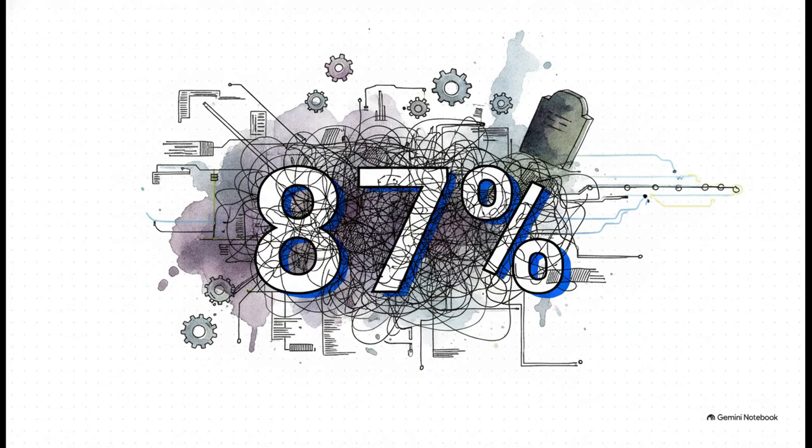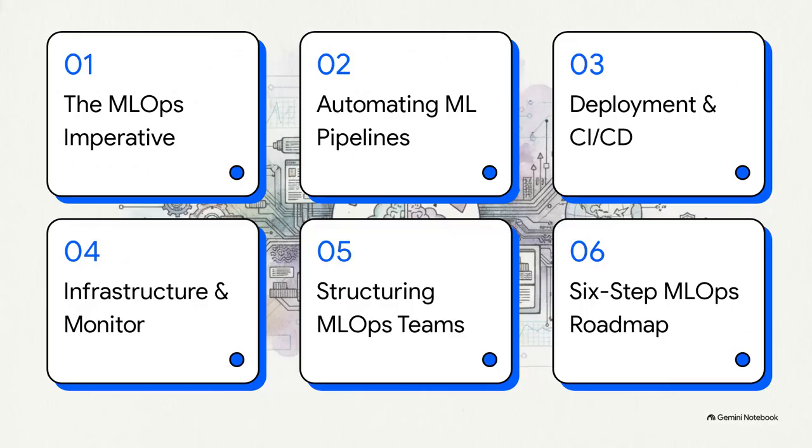This explainer is all about how we directly address the operational, cultural, and tooling gaps that are responsible for this massive failure rate. To fix that, today's executive briefing covers 6 strategic pillars: the MLOps imperative, automating the ML pipeline, deployment and CI/CD strategy, infrastructure, security and monitoring, structuring your MLOps team, and finally, the 6-step MLOps roadmap. These are the core pillars that will help you stop those failures and actually scale your ML systems effectively.